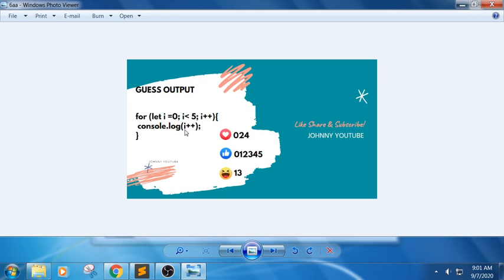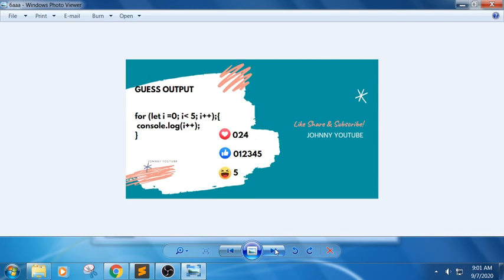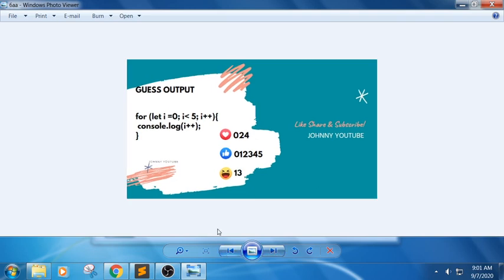So it will increment the values based upon this condition. So it will print 0, 2, 4.